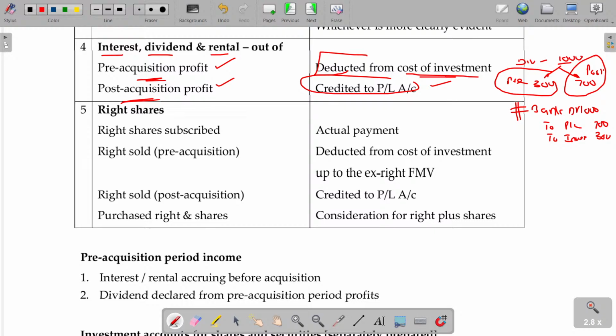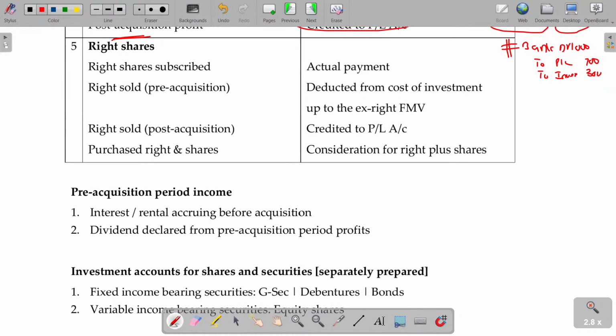Now let's move on to the fifth one. What happens in case of right shares? You might have studied that also in taxation.